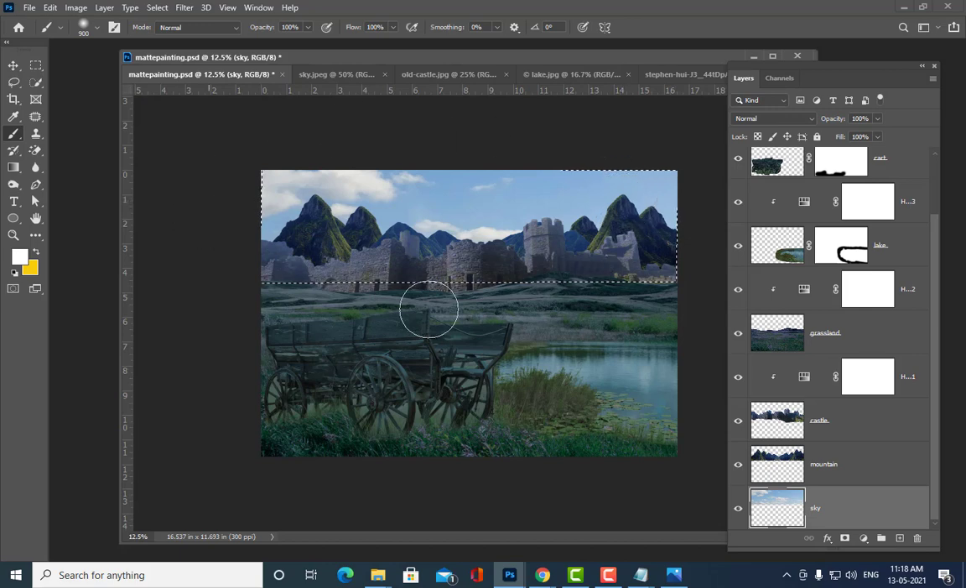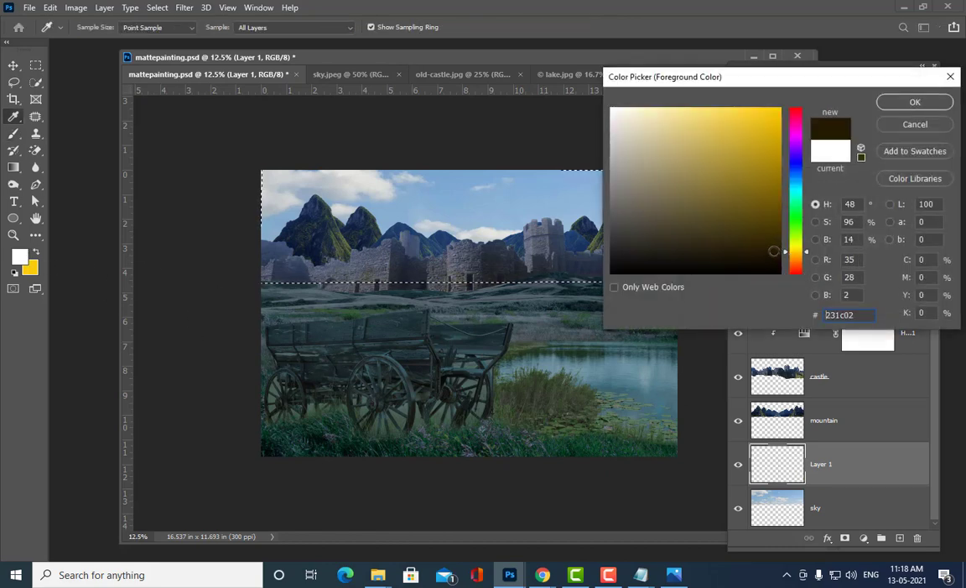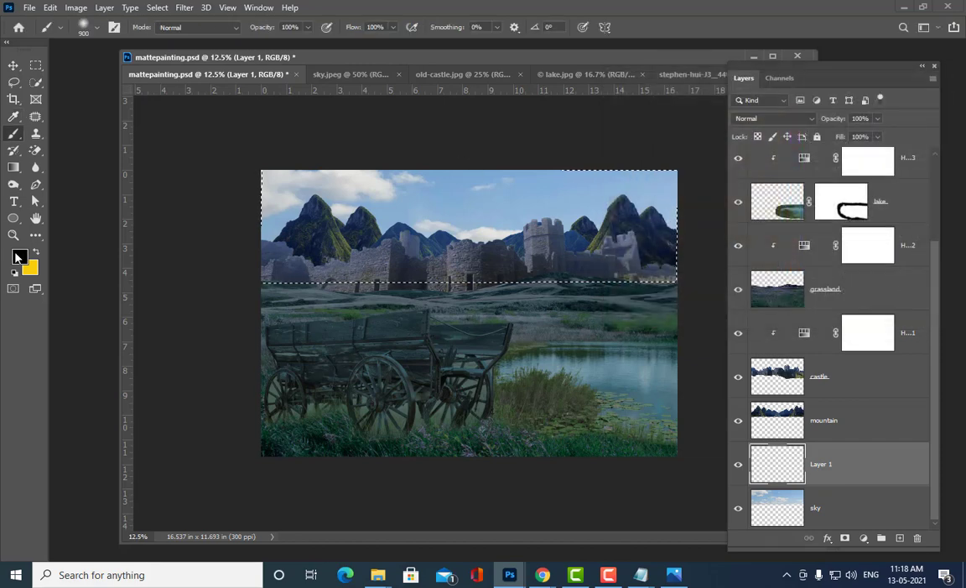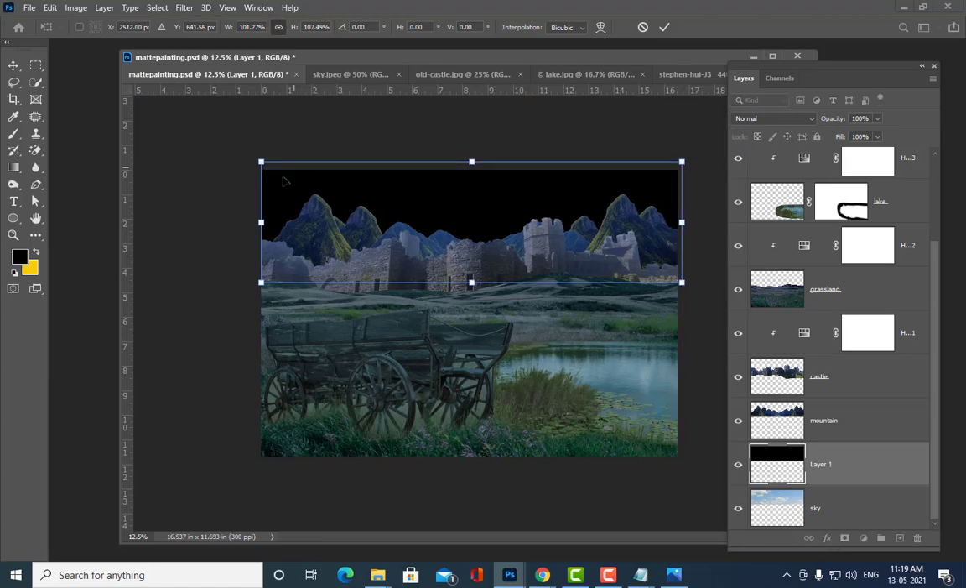Once you get a selection, just take a new layer. And once you take a new layer, what is the next thing we have to do? I'm going to take a black color. Then I will apply that black color inside the selection. So how can I apply? Alt and Backspace, or Alt Delete. Okay. So this is the first thing. First requirement is we need a black sky.